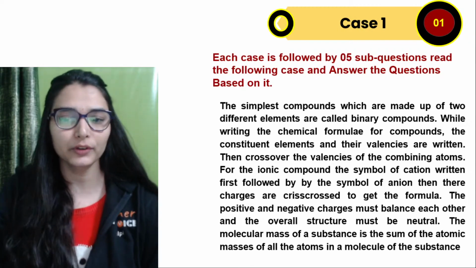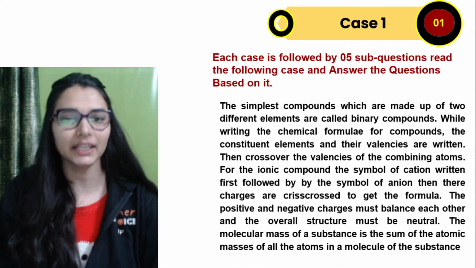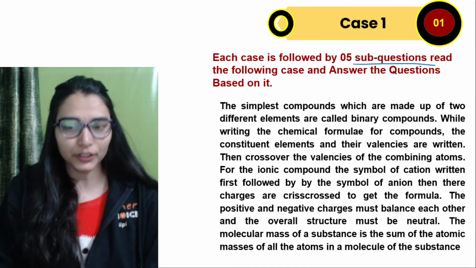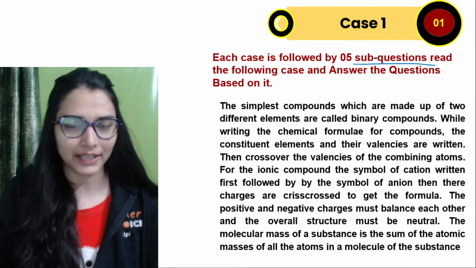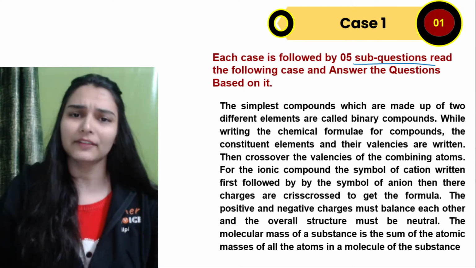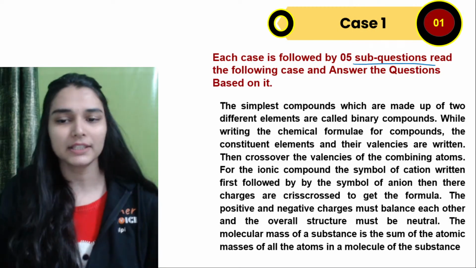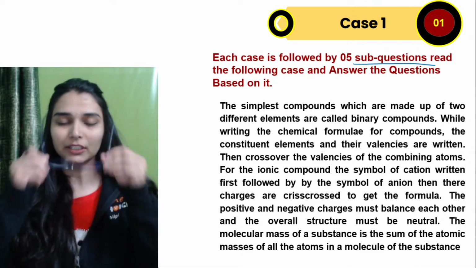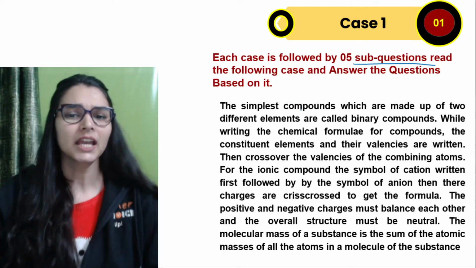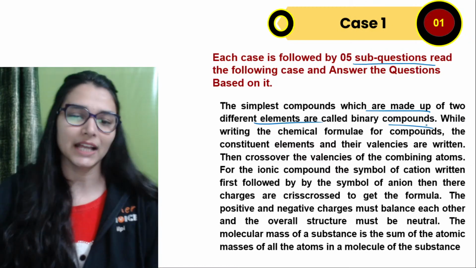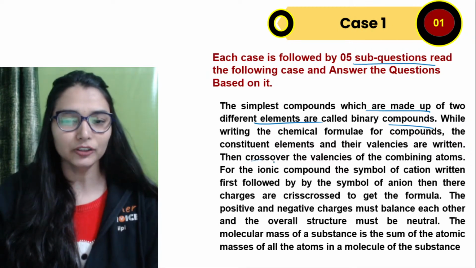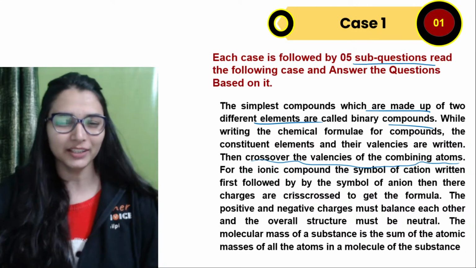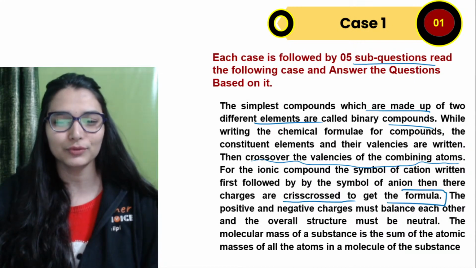So look at the question and read it. Now there is a big case that you can see on your screen, and followed by this, 5 questions would be based on it. Now you don't have to waste your time reading the entire passage. If you have done your preparation of the topic, you can save your time. Just understand the outline of the passage so that you can take your mind to that area. It's saying that the simplest compounds made up of 2 different elements are known as binary compounds. Then I see a line, the crossover of the valencies will give us the formula. So this passage is based on, look, crisscross is written, charges are crisscrossed to get the formula.